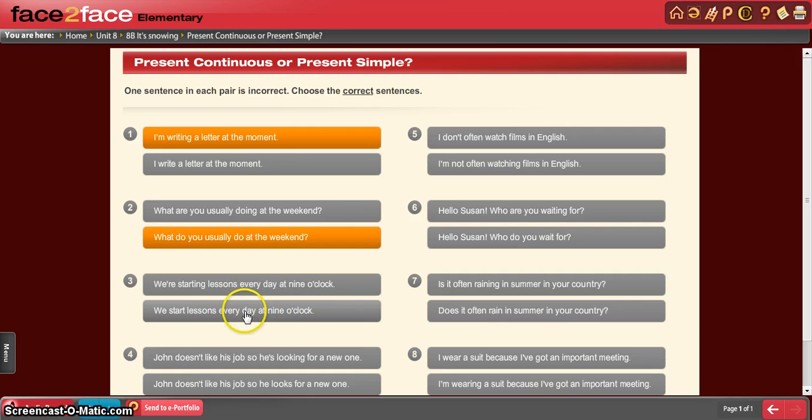Routine or habit, present simple. John doesn't like his job, so he's looking for a new one. John doesn't like his job, so he looks for a new one. So this is present simple as a routine habit like dislike. John doesn't like his job, so he's looking, particularly right now in this particular moment. It's present continuous.